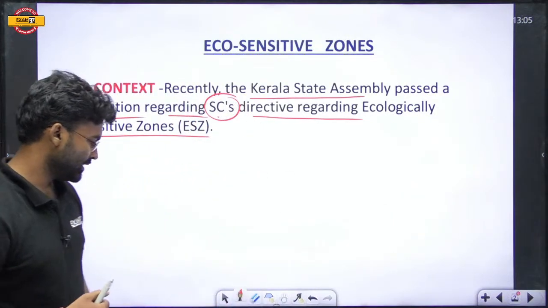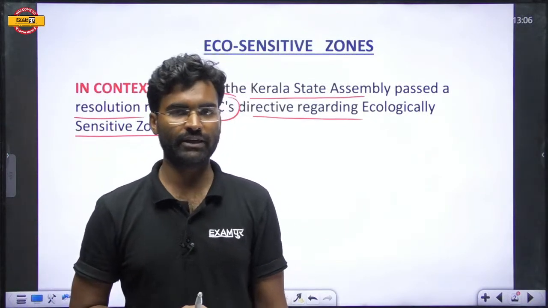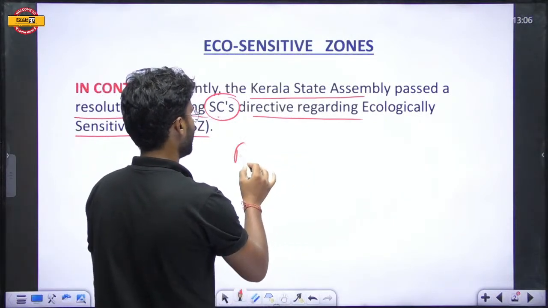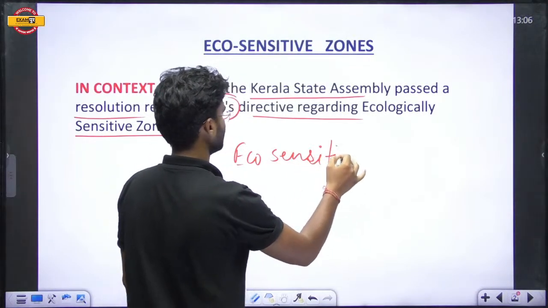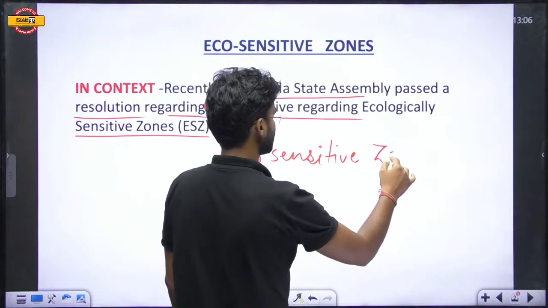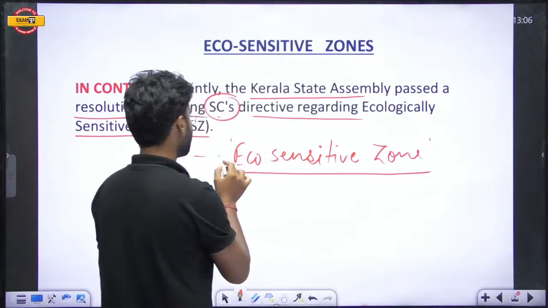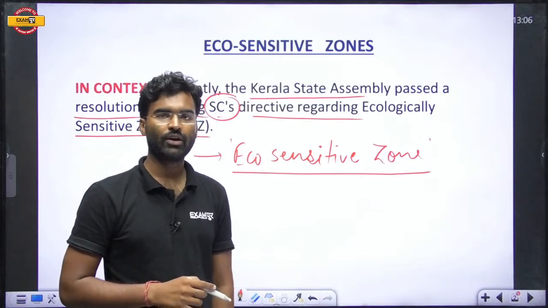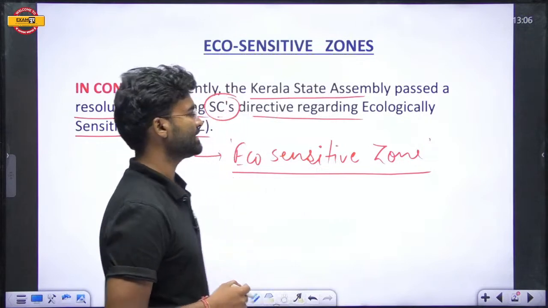That is why the Kerala Assembly passed this resolution in the Legislative Assembly. So we will look at the entire issue: what is the issue, and what is the basic concept of the environment? With this news, we will cover what the eco-sensitive zone actually is, what its basic concept is, and under which act this concept came. Some committees have mentioned the eco-sensitive zone, like the Kasturirangan committee and the TSR Subramanian committee, so we will discuss these committees.